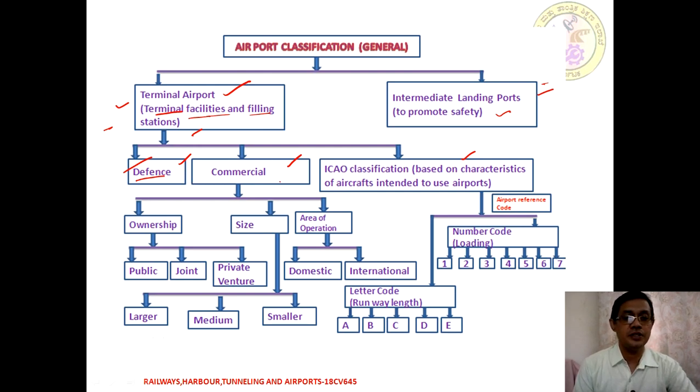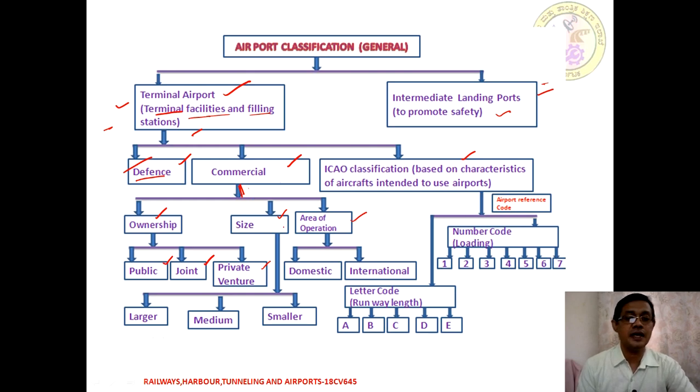Coming to commercial, where we operate commercial airports, both government owned and private owned. These commercial terminal airports are once again classified into three types: one based on ownership, then based on the size of the airport, then based on the operational criteria. So we have three criteria of commercial. In ownership, we have three types: one is public, next is joint, and next is private venture, which is a joint venture.